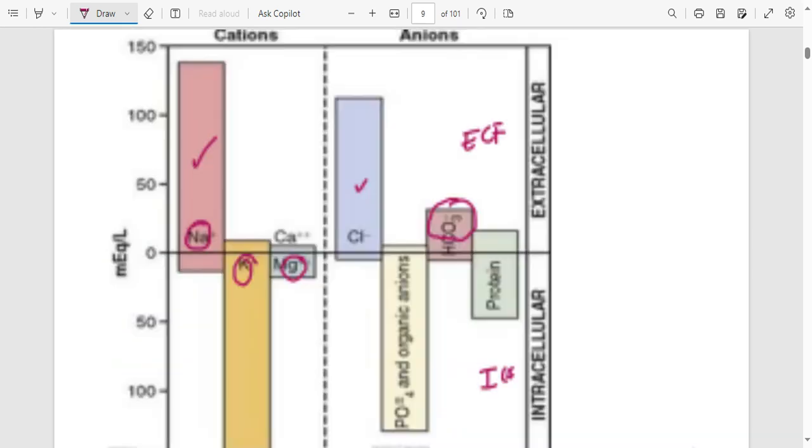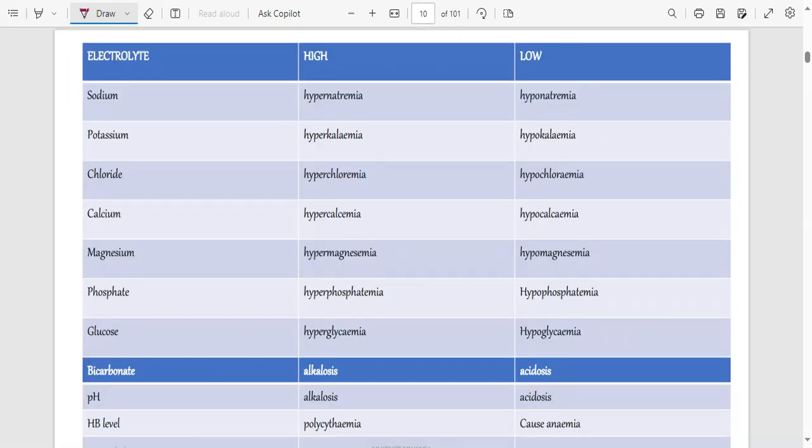So meaning if the pH falls below those, you are going to have acidosis if it's low, or alkalosis if it is high. Now for hemoglobin, HB levels. Hemoglobin is just the count of red blood cells.